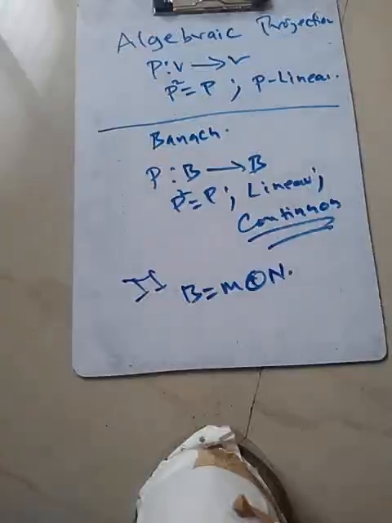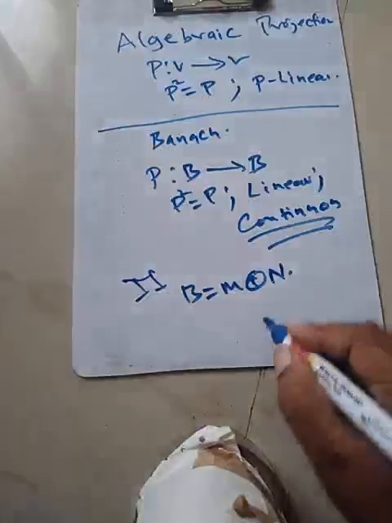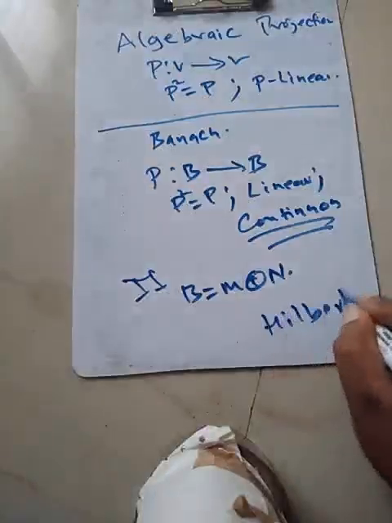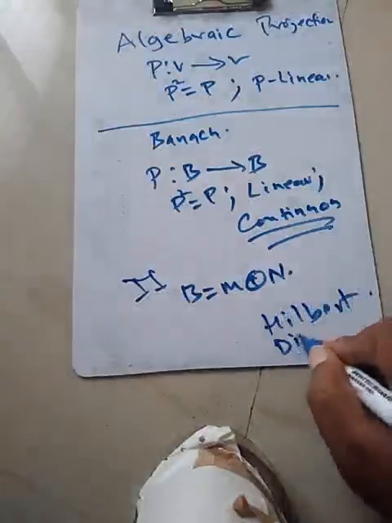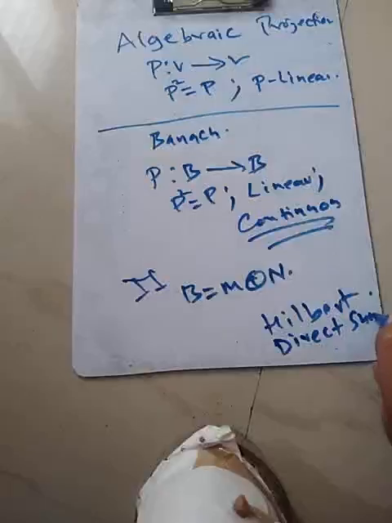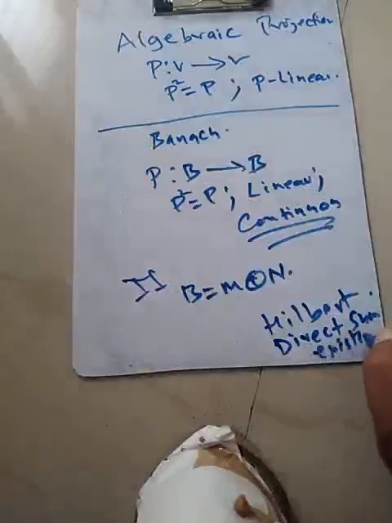The algebraic projection, if it is not continuous, then there are several issues. The image space is there, the range space is there, but it may not be closed. And even if it is closed, it may not be adding up to what? The whole space B. So on a Hilbert space, we will have this thing, that the direct sum exists for the whole space.